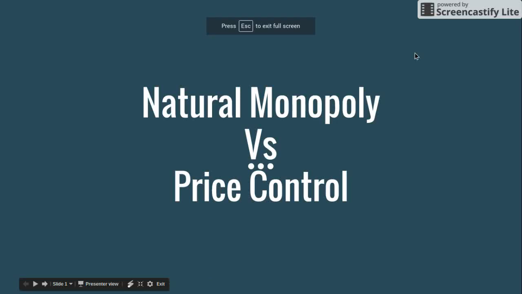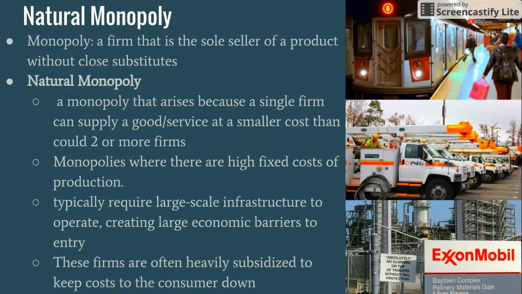Hello, today we'll be discussing natural monopolies versus price controls. So, as some background information, a regular monopoly is a firm that is the sole seller of a product without any close substitutes. A natural monopoly is a monopoly that arises because a single firm can supply a good or service at a smaller cost than two or more firms could.